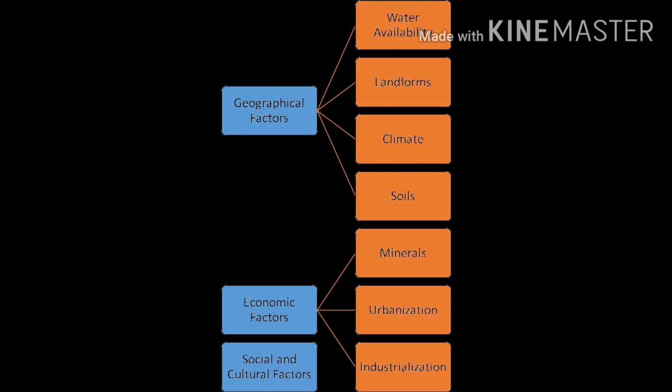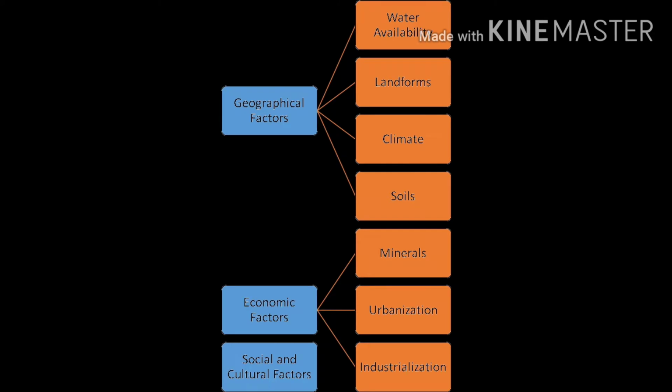Physical factors are also known as natural factors, which include relief, climate, natural vegetation, soil and availability of water. And some other factors include mineral deposits, industries, transportation, urbanization and migration. Okay, now let us see in detail how all these factors affect the distribution of population at different places.